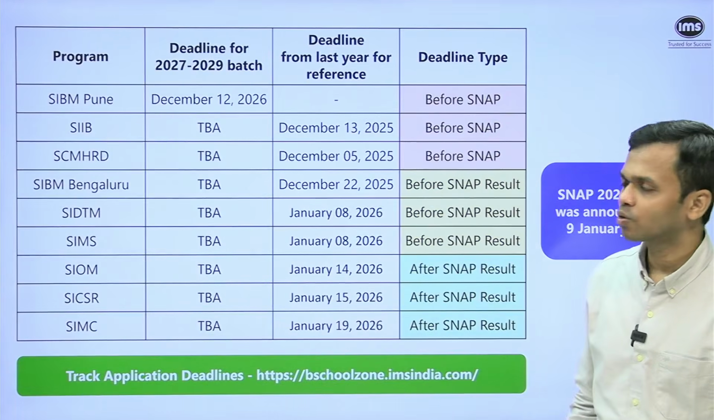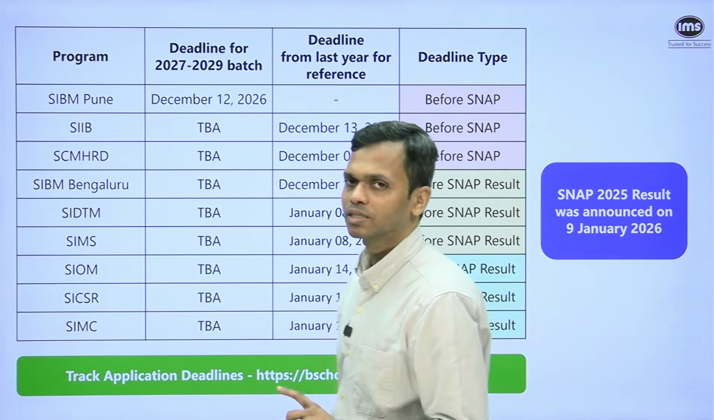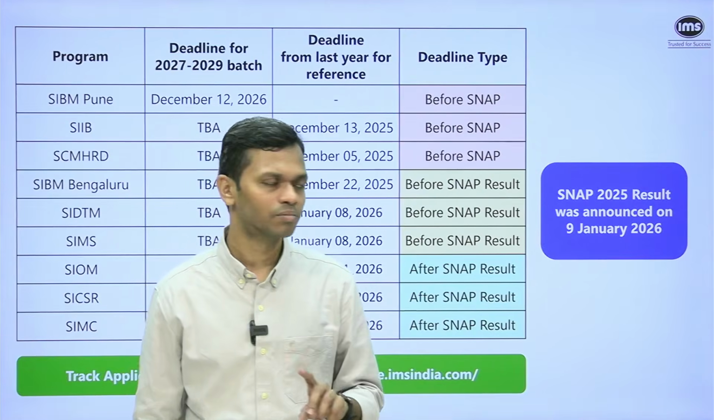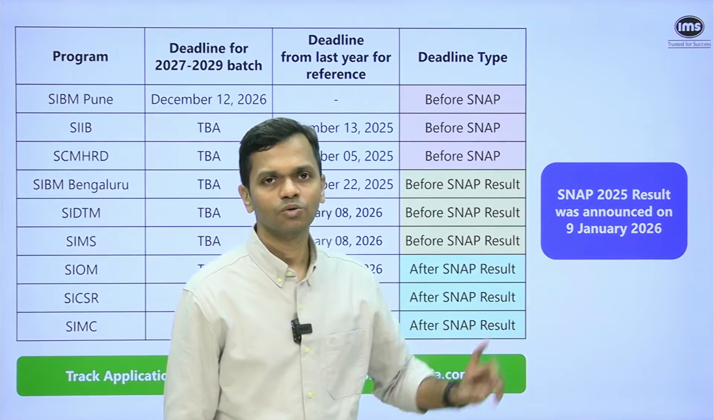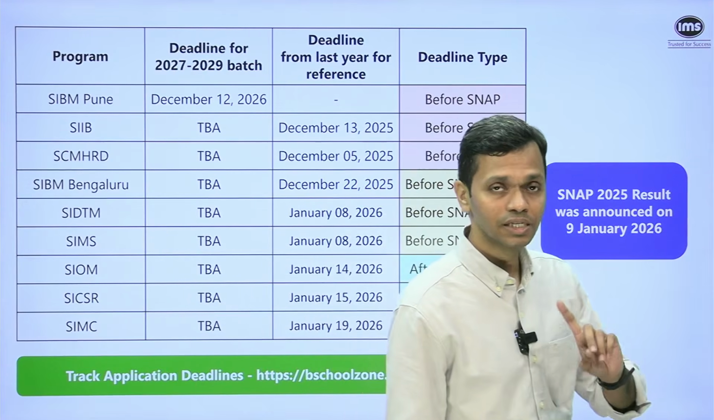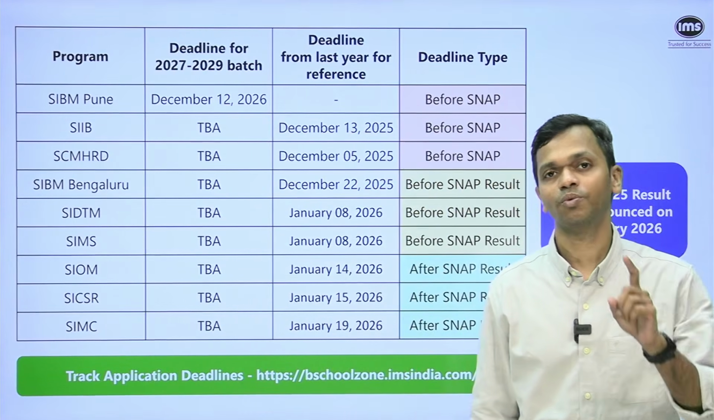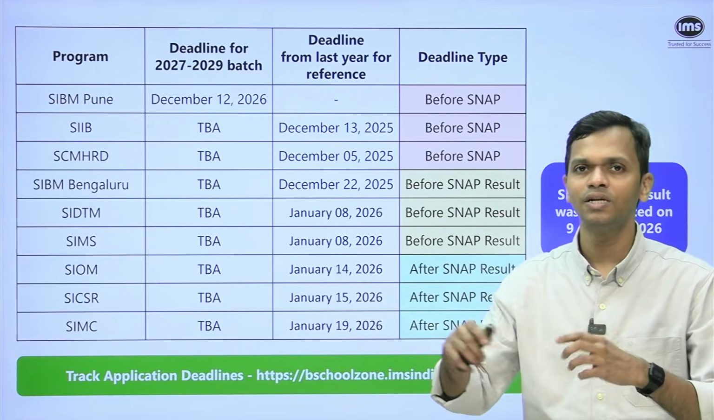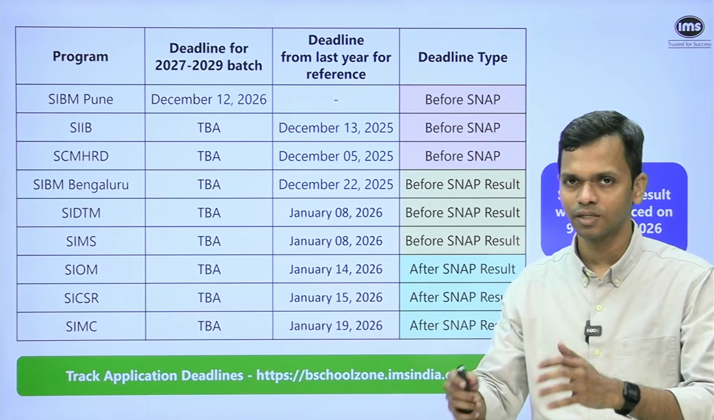So this is how it looked last year. Now let's look at what happened last year. Again, 3 attempts happened in December. The SNAP result was announced on 9th Jan 26. This year they have mentioned the result will be announced on 12th Jan. So 12th Jan 27 is when SNAP 26 result will be announced.